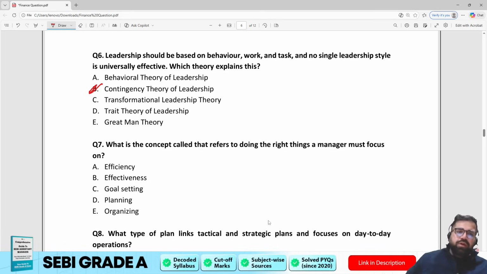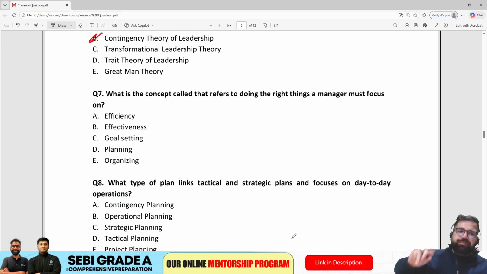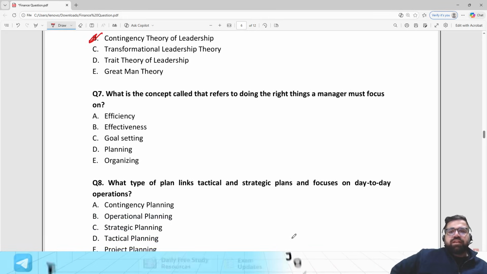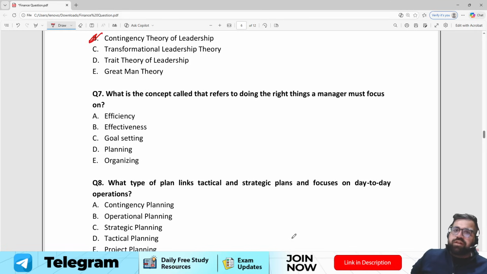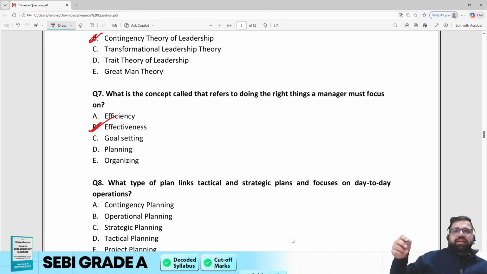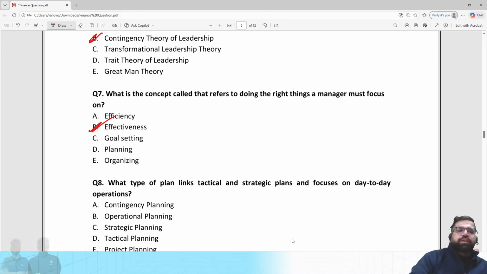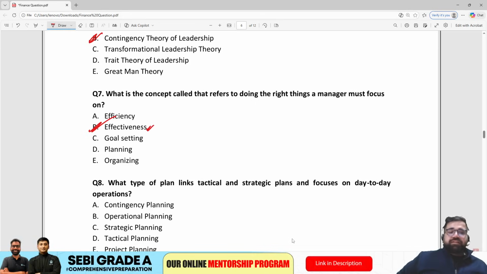Simple. Question number 7 now. What is the concept that refers to doing the right things a manager must focus on? Now again directly based on the concept of effectiveness. Effectiveness says that you have to do the right things. But efficiency says that you have to do right things in the right manner. So the correct answer will be option number B, which is effectiveness for question number 7.